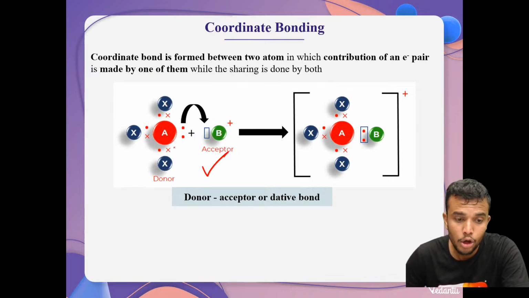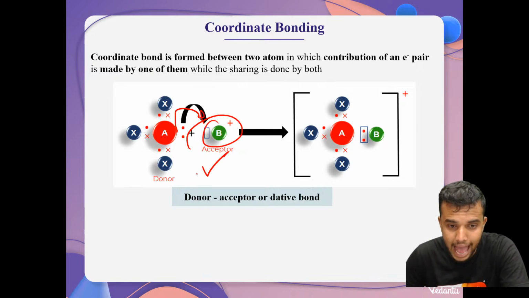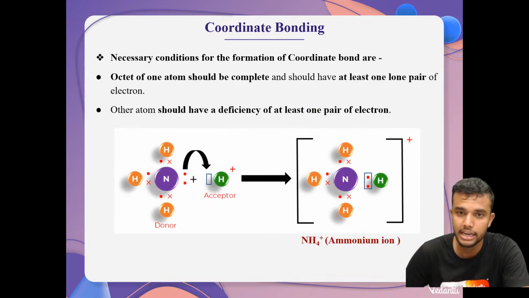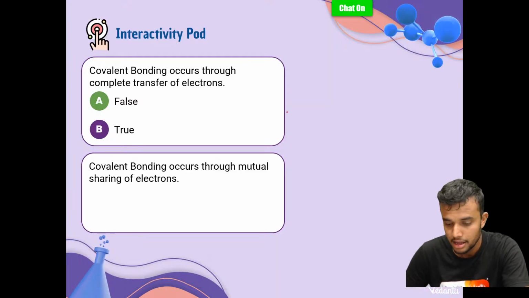Coordinate bond, we already know. One atom gives the electron, one acts as an acceptor. They form a cation. It is also called dative bond. Donor acceptor bond is there. It is called dative bond. Okay. Then it's clear. Here one question.